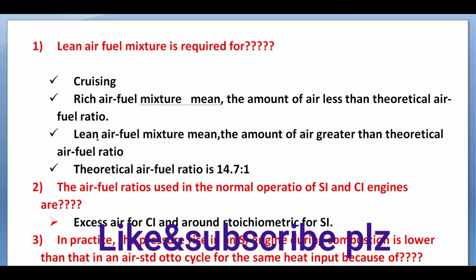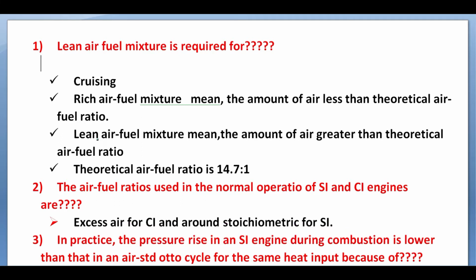But at some conditions, not all fuel can be mixed and vaporized with air. Rich air fuel mixture means the amount of air is less than the theoretical air fuel ratio. Lean air fuel mixture means the amount of air is greater than the theoretical air fuel ratio. The theoretical air fuel ratio is 14.7:1.